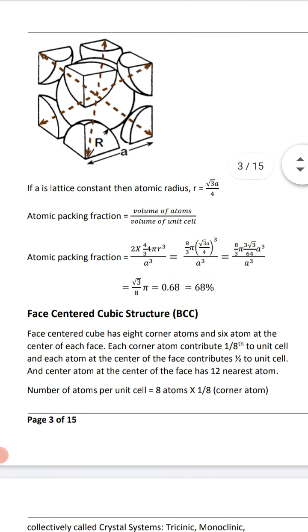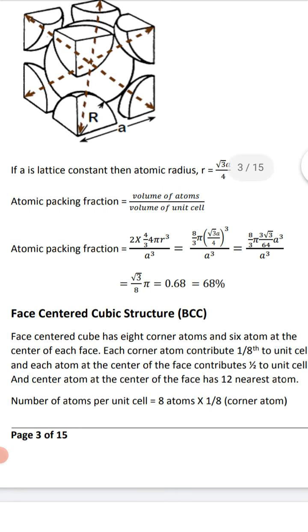Now the face centered cubic structure, that is the FCC. The earlier printing was a mistake; it is FCC. BCC is the body centered cube, and FCC is the face centered cube structure.